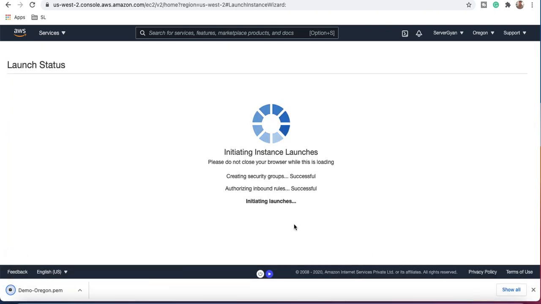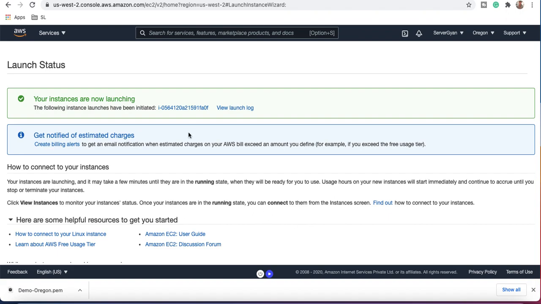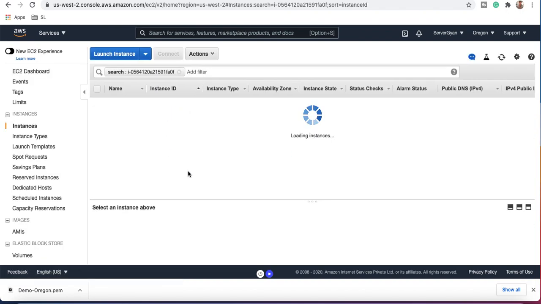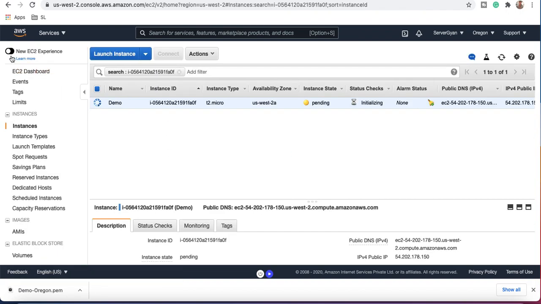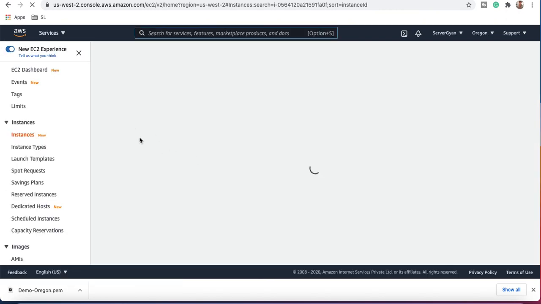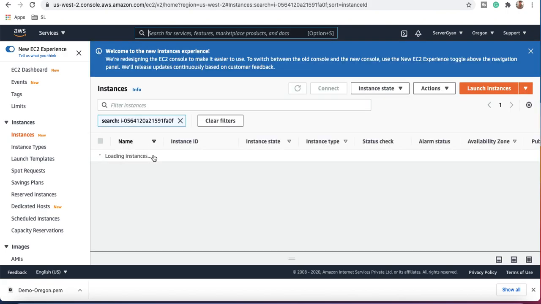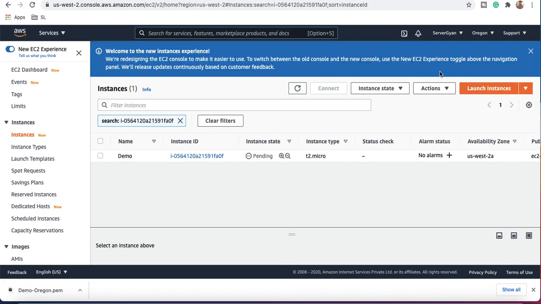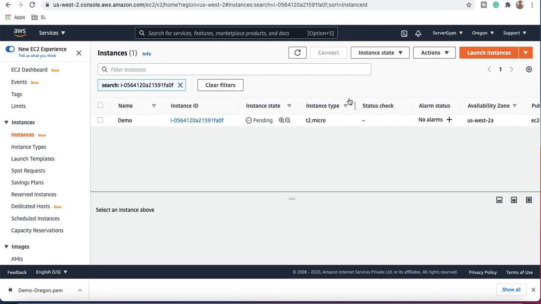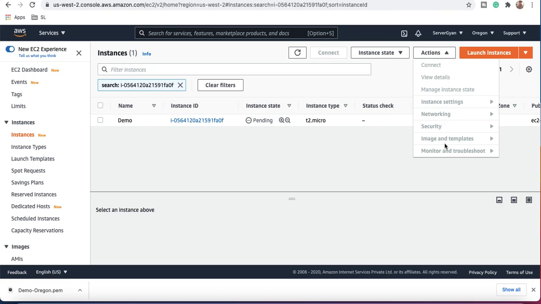Now, when we launch the instance, even after launching the instance, some of the options are modified here. The complete dashboard has been modified here. If you go here, if you select the new dashboard, then you will get to know that it is an all brand new dashboard. So all the instance features you have, all the actions features you have, these are modified here.